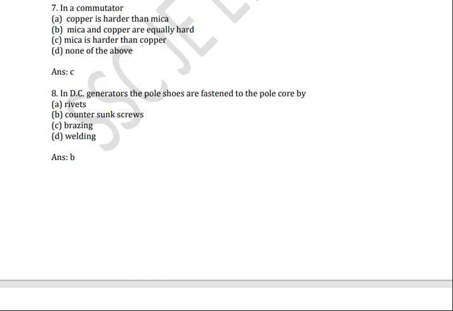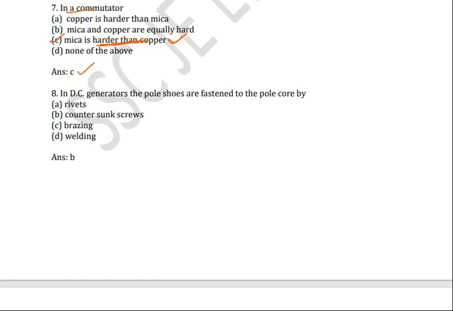Next question. In a commutator, copper is harder than mica. Mica and copper are equally hard. Mica is harder than copper. None of the above. The correct answer is mica is harder than copper. In a commutator, mica is harder than copper is the correct answer. So C is the correct answer here.